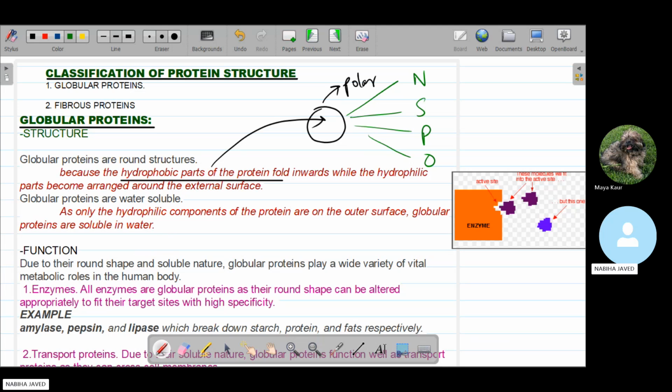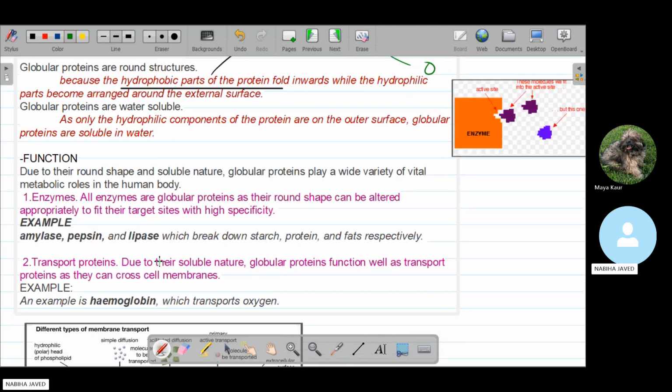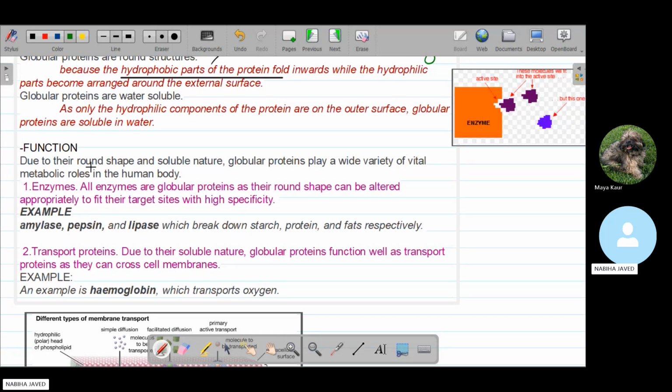If we are discussing the functions of the globular proteins, first of all, due to their round shape and the soluble nature, globular proteins play a wide variety of vital metabolic roles in the human body. The first one is the enzymes. That is a very basic concept about the proteins, that all the enzymes are globular proteins. That is very important. Their round shape and surfaces can be altered approximately to fit their target site with high specificity.